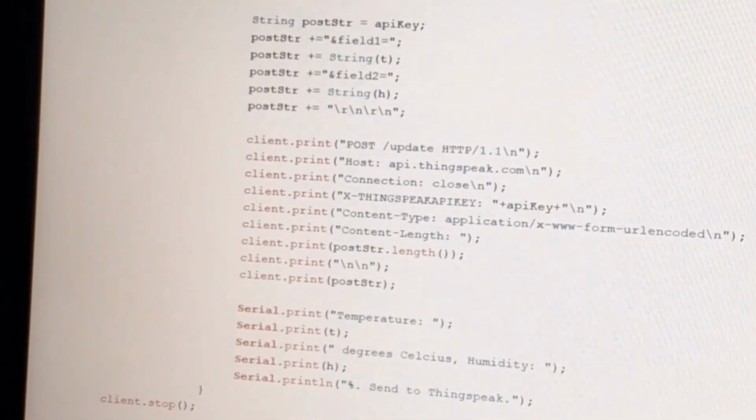I'm going to use a delay of 30 seconds. We can use 15 to 30 seconds in ThingSpeak without any problem. Now I'm going to show you. First of all, I'm going to verify the code, that is the compilation part.